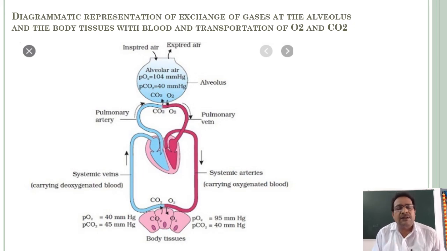We will discuss it in detail in the next class. At the same time, we will discuss in how many ways carbon dioxide is carried from the tissues to the lungs. All these things will be discussed in the next class. Okay, thank you.